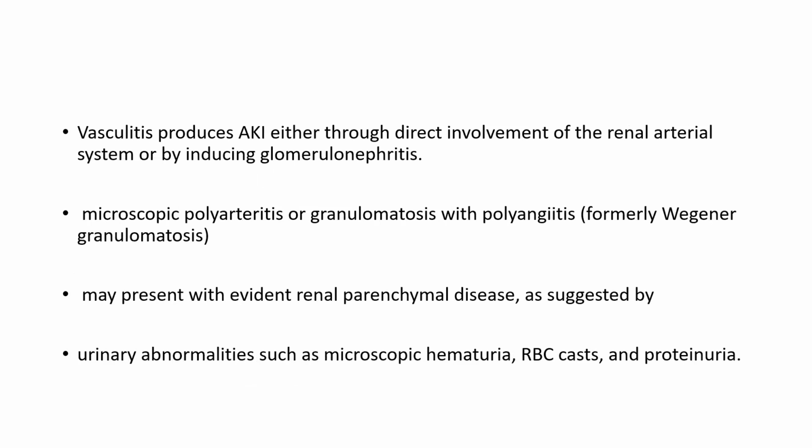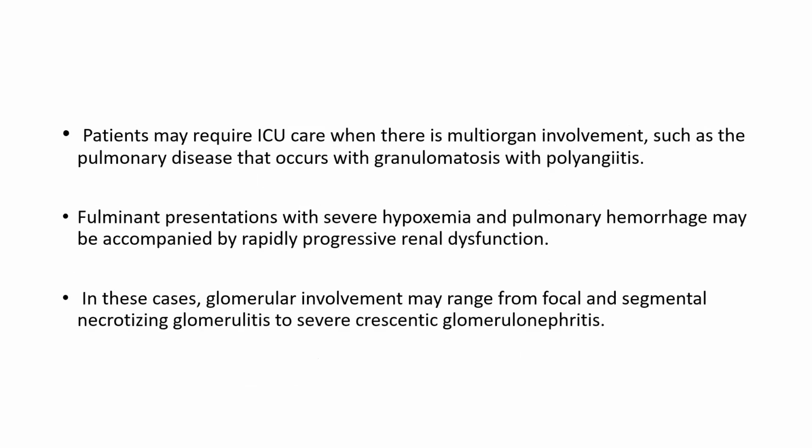Vasculitis produces AKI either through direct involvement of the renal arterial system or by inducing glomerulonephritis. Microscopic polyarteritis and granulomatosis with polyangiitis, formerly known as Wegener's granulomatosis, may present with evident renal parenchymal disease suggested by urinary abnormalities such as microscopic hematuria, RBC casts, and proteinuria.